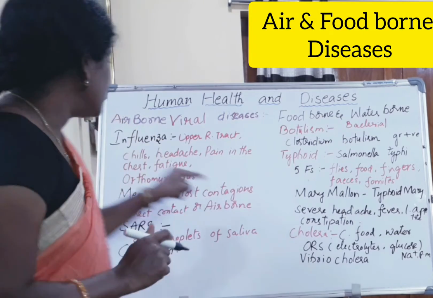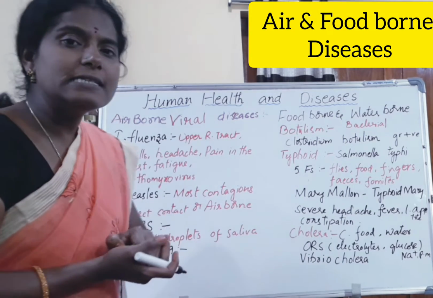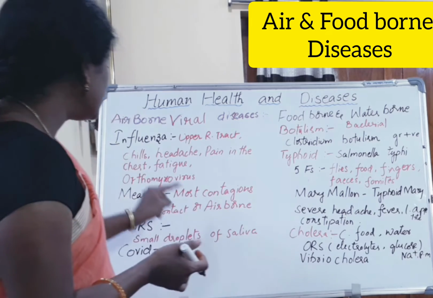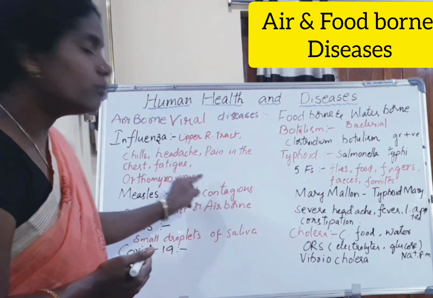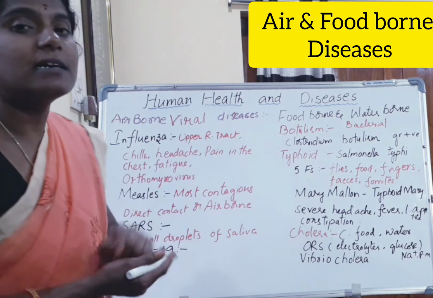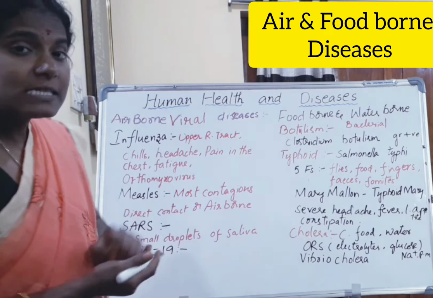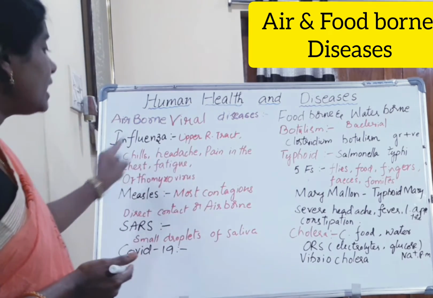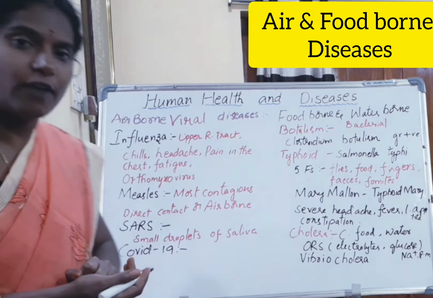Now, influenza. Influenza is an airborne viral disease. It is caused by orthomyxovirus and it affects the upper respiratory tract. The symptoms of influenza are chills, headache, pain in the chest and fatigue.